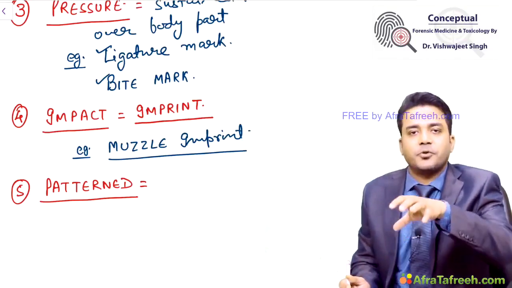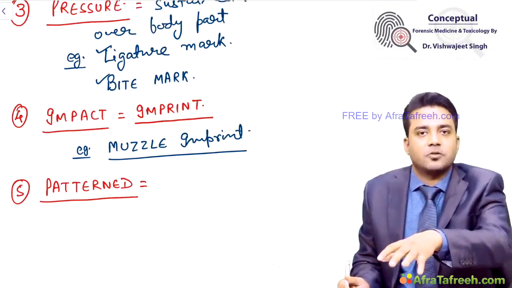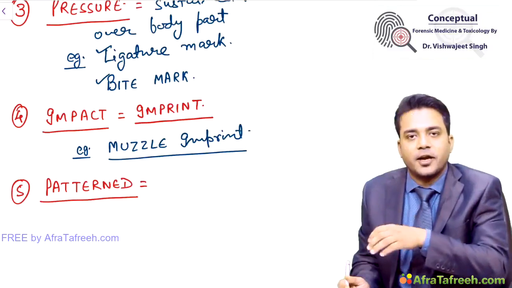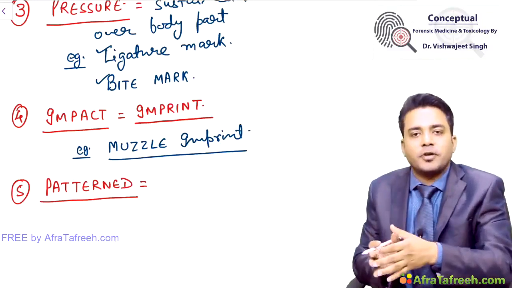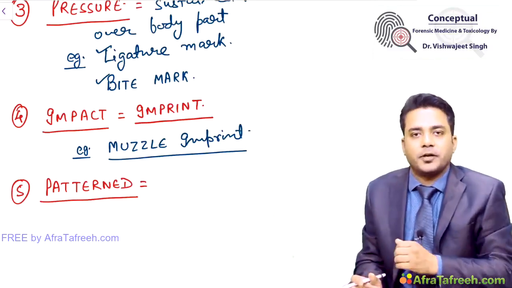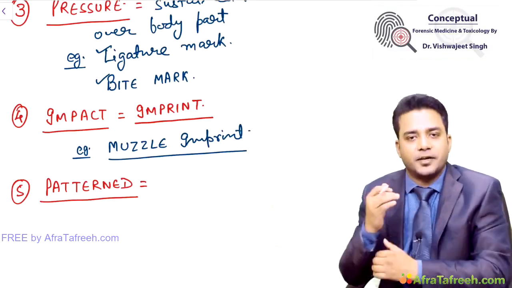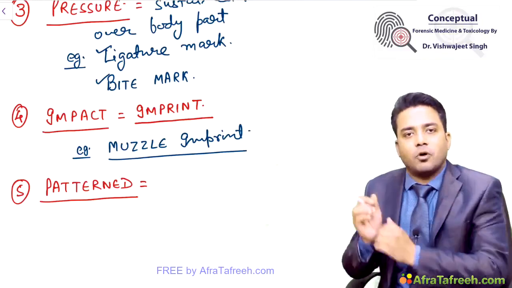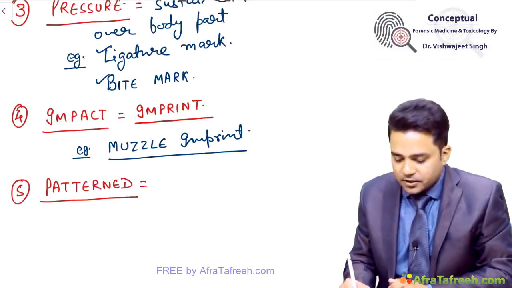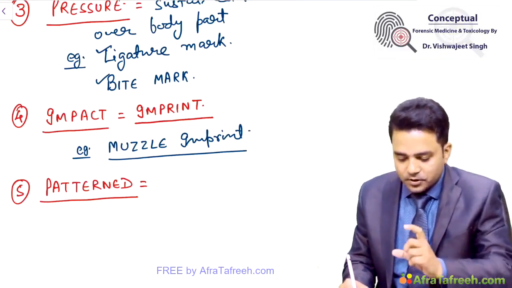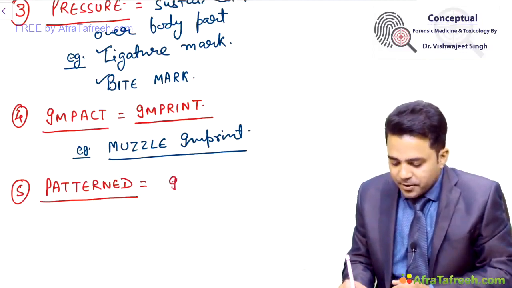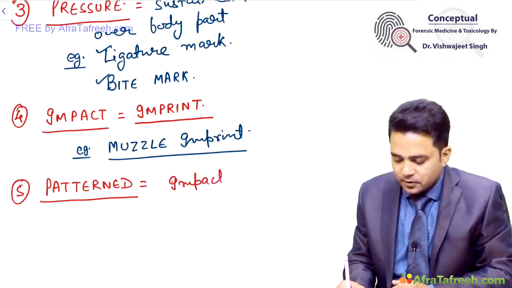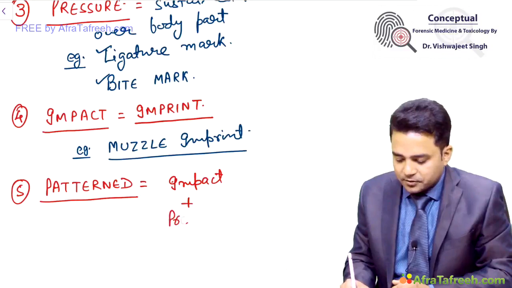Application of brakes will produce pressure abrasions over that part of the body. And due to the involvement of impact and pressure components, the pattern of tire or pattern of radiator grill can be produced on the body. So patterned abrasion is a mixture of impact and pressure abrasions.